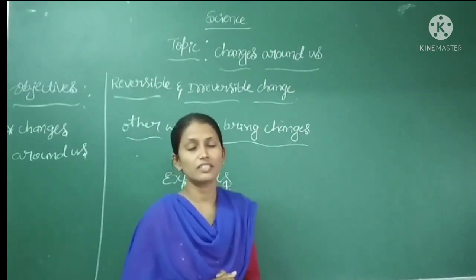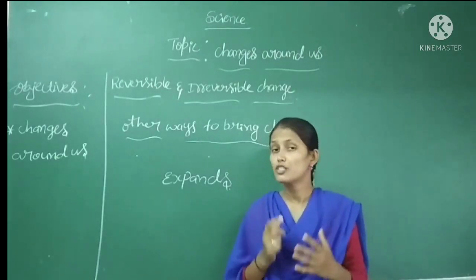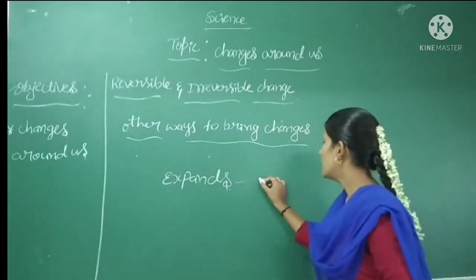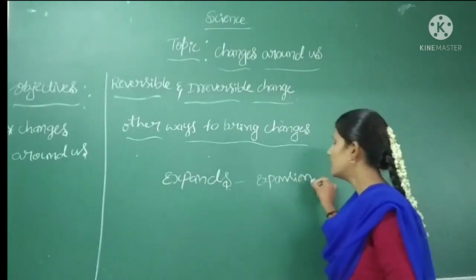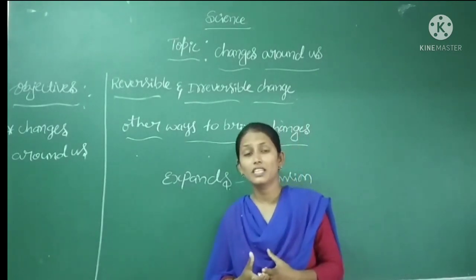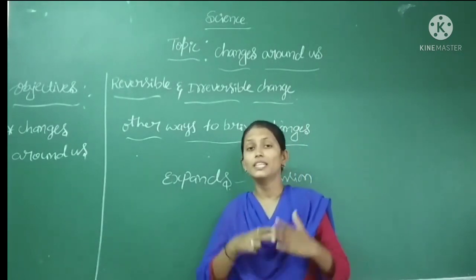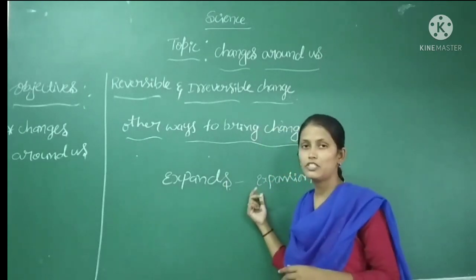When you heat an iron article, the size of the article increases. This process we call expansion. When you heat any iron material, the size of the material increases, and that process we call expansion.